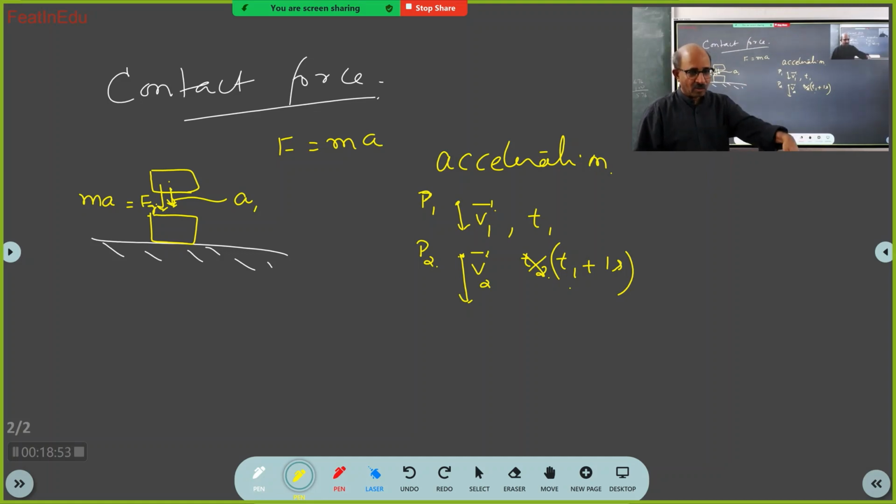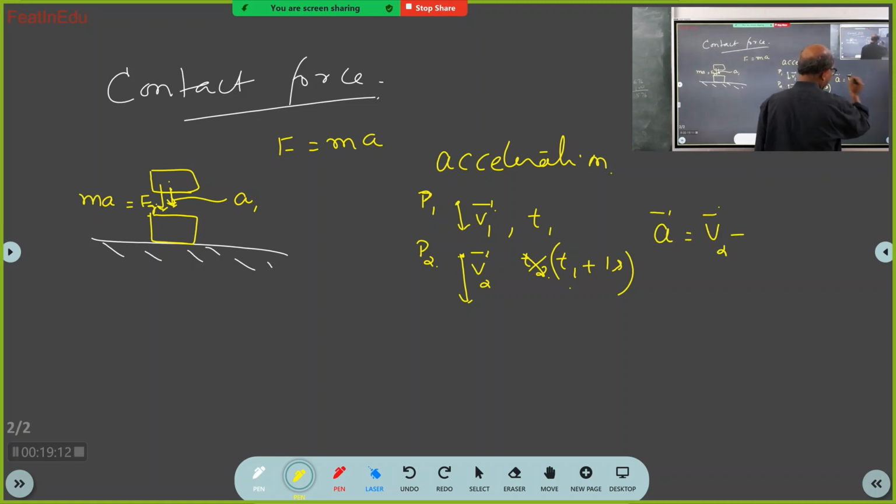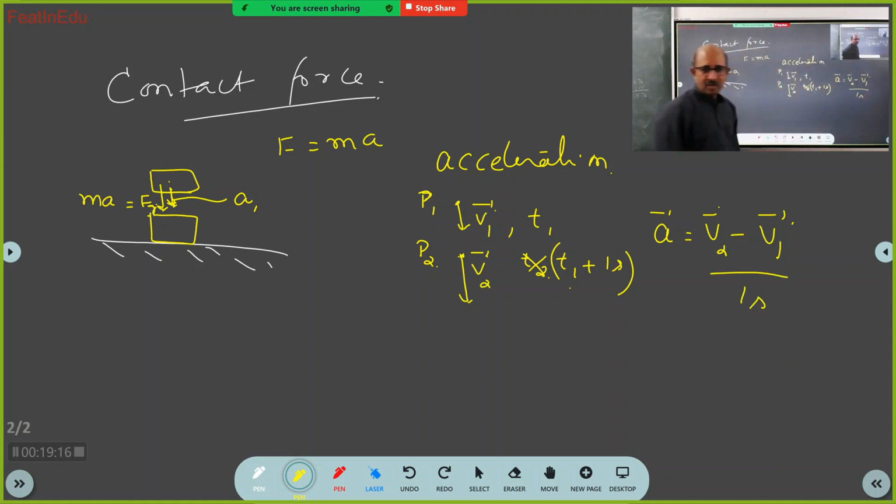So it has got accelerated. And how much is the acceleration here? V2 bar minus V1 bar divided by 1 second, that is, change in velocity divided by time taken. Here, with 1 second, dividing by 1 is redundant.